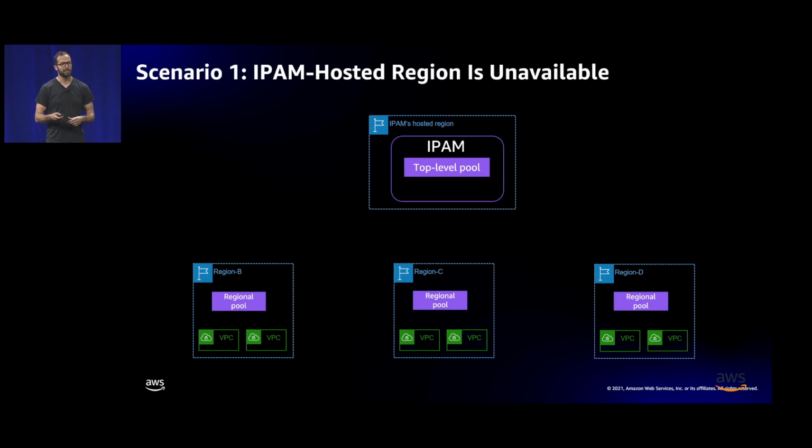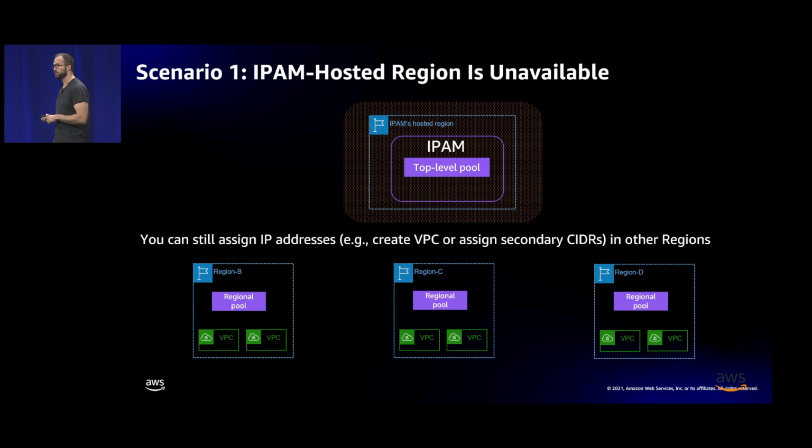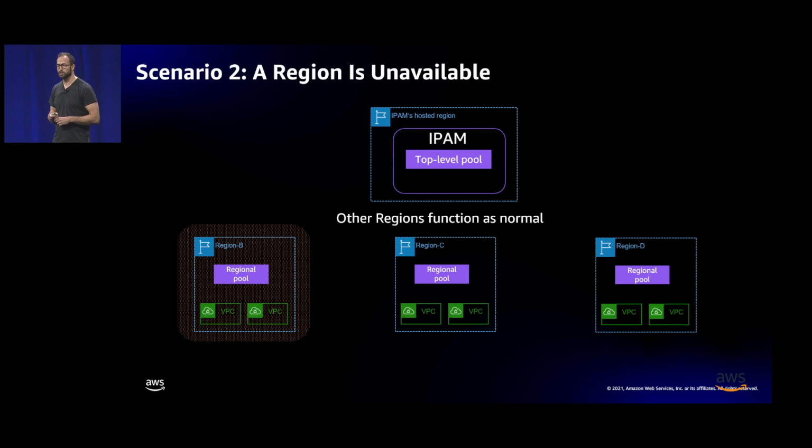In the unlikely scenario that the IPAM hosted region becomes unavailable, you can no longer add additional CIDR ranges to your top-level pool, but you can continue creating VPCs in all the other regions, as long as you still have available address space. They're completely independent. In a similar scenario, another region where you have your regional pool might have an issue. At that point, just that region is affected. You can continue adding additional CIDRs to the top-level pool, and you can continue assigning addresses to VPCs in all of the other regions.